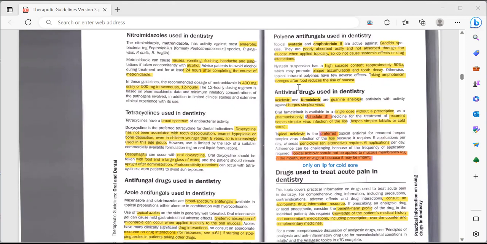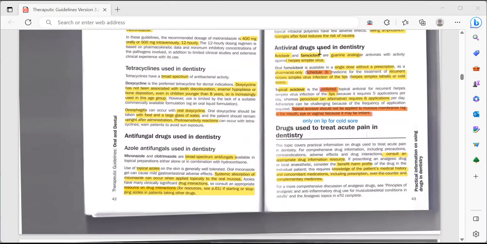Taking amphotericin lozenges after food reduces the risk of nausea. The amphotericin lozenges are just like sucking tablets, as you all know. So take them after the food, so there would be less chance of nausea.